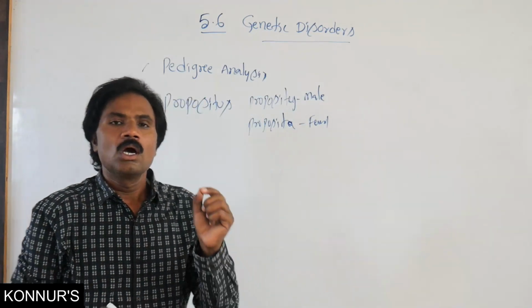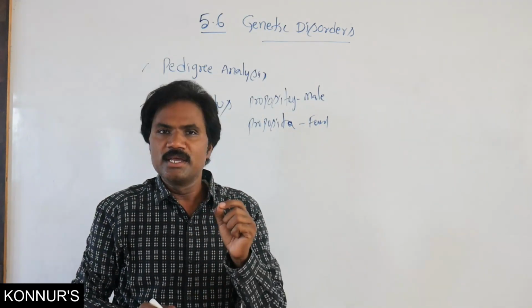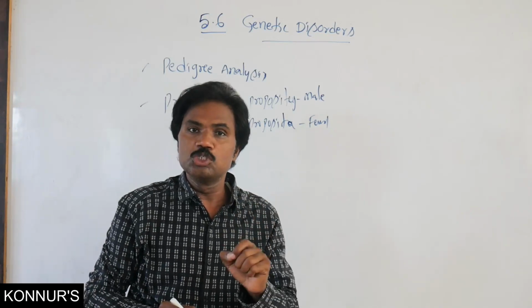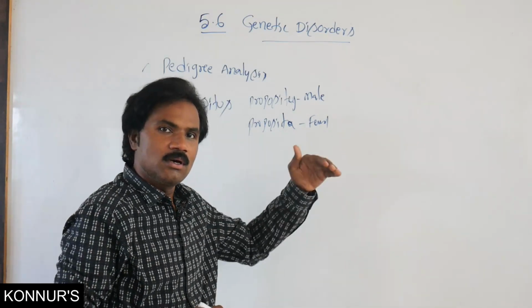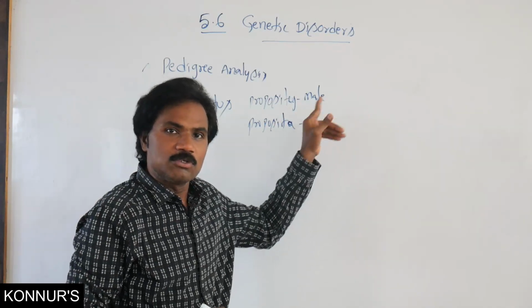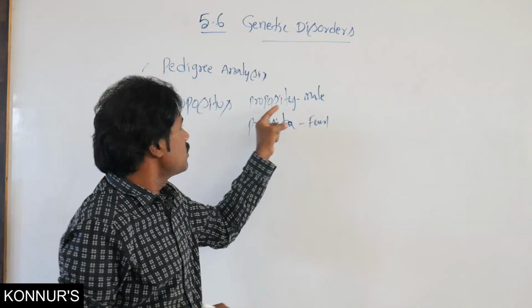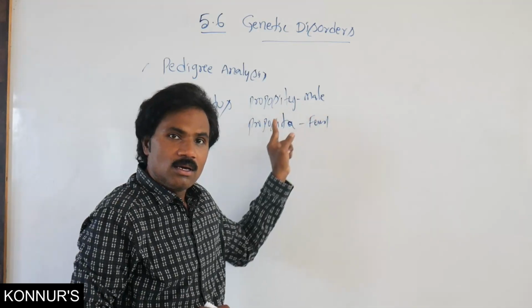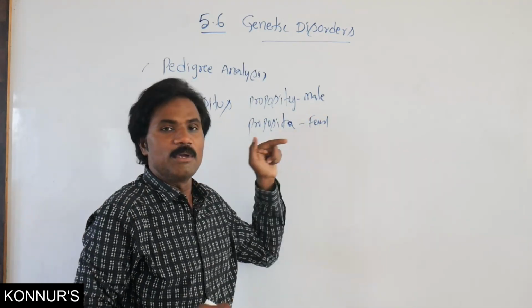Otherwise we call this the proband: the initiating individual in pedigree analysis we call the proband or propositus. Simply remember, the arrow represents the proband.